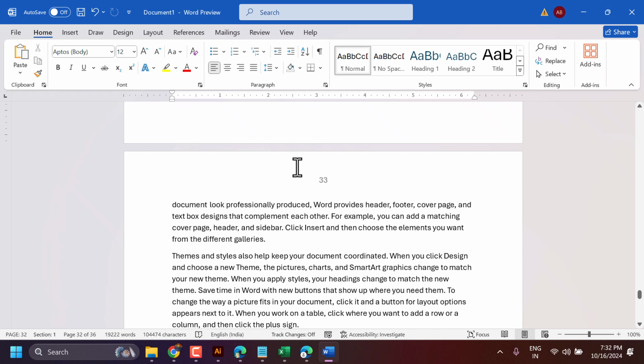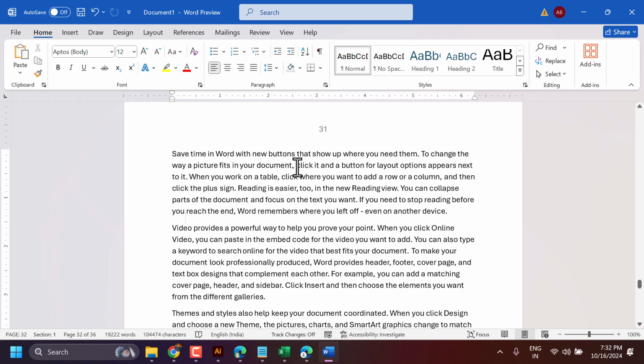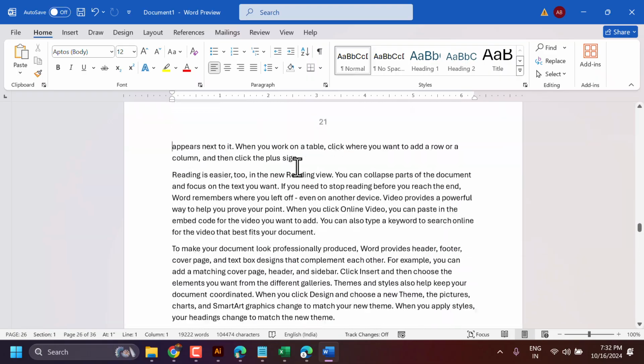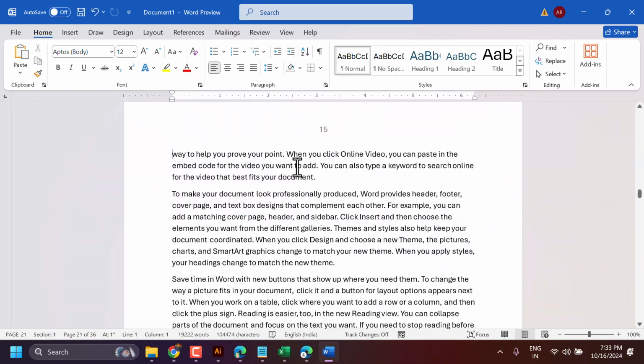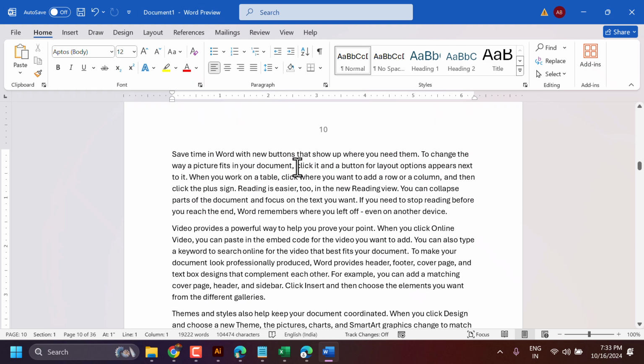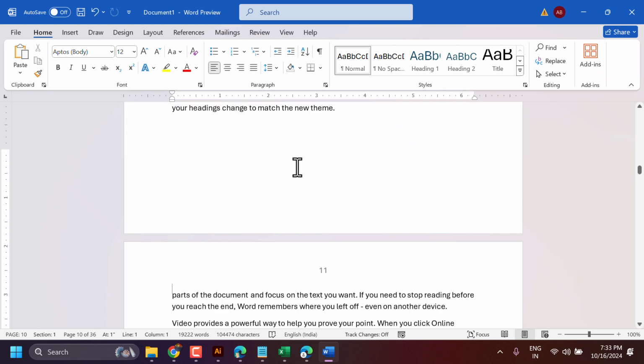And once you press Control Page Up, it will move up one page at a time, and for Page Down, press and hold Control and Page Down.